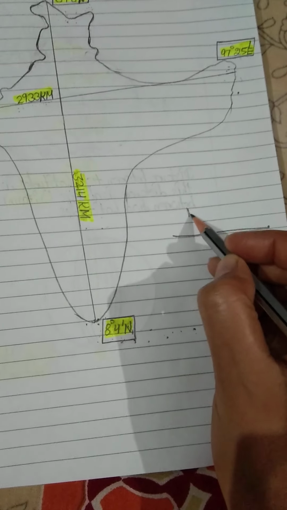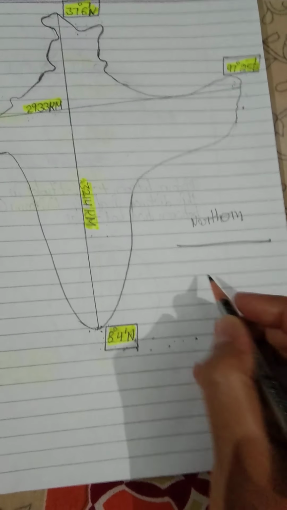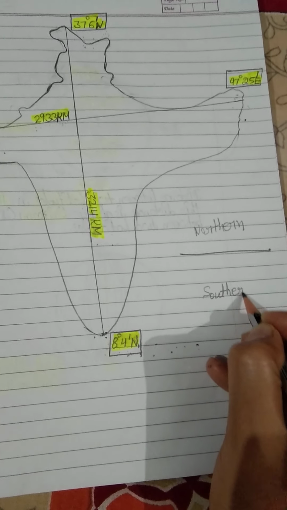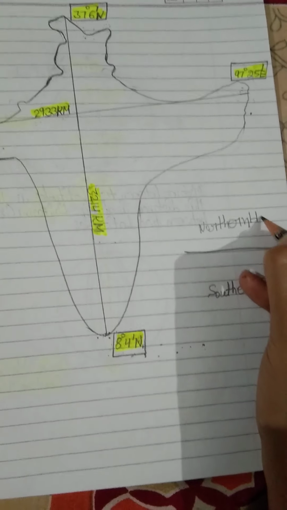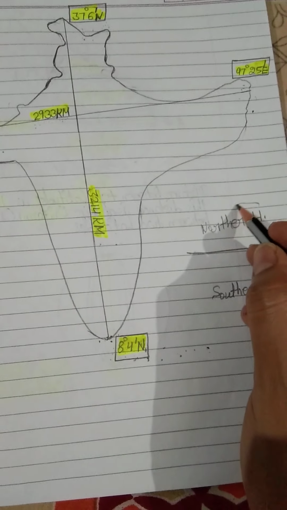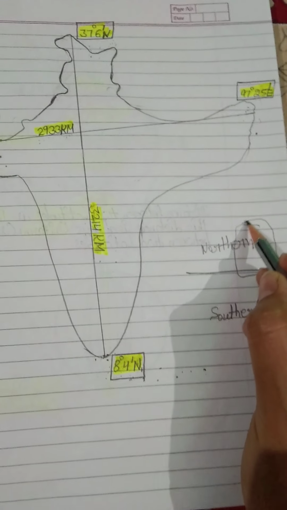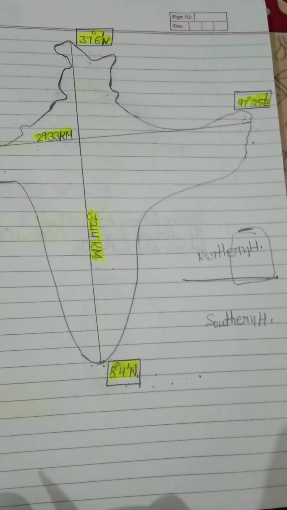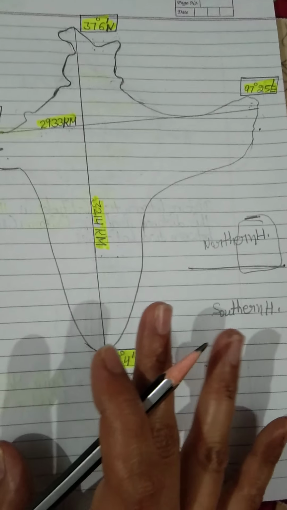This is our northern part, the northern hemisphere, and this is our southern hemisphere. Our India lies in the northern hemisphere, that's why we have taken these two digits in north. Now I think your doubt has been cleared.